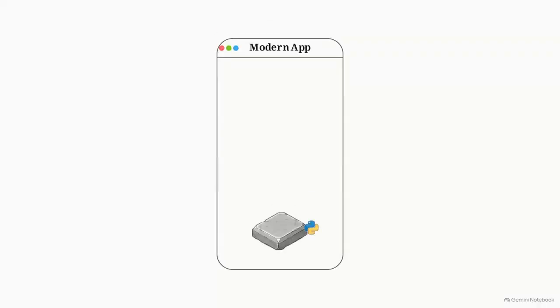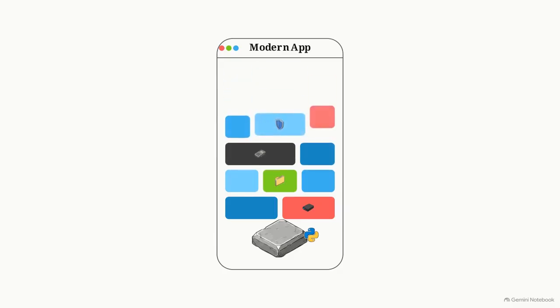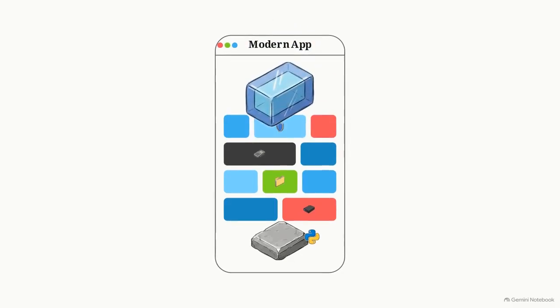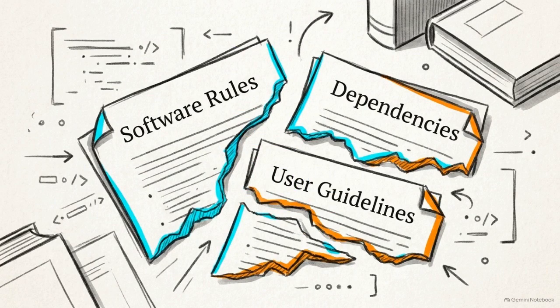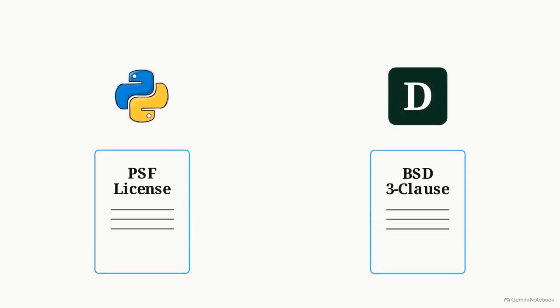Modern applications are almost never written entirely from scratch. They are complex assemblies of borrowed components, libraries, and frameworks. Because of this, there is no single, universal Django or Python software EULA. Python operates under the Python Software Foundation licensing terms, and Django uses the BSD 3-clause license. Both are governed by their own independent rules.